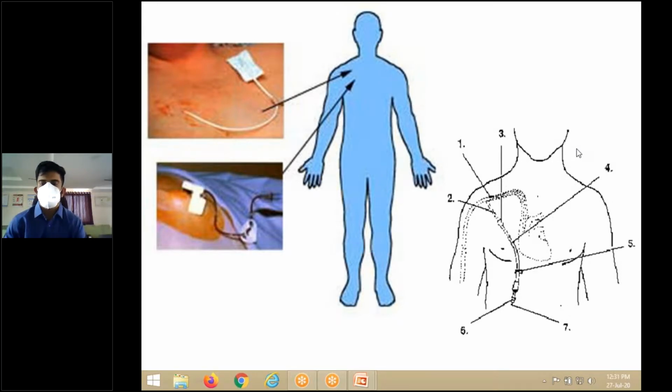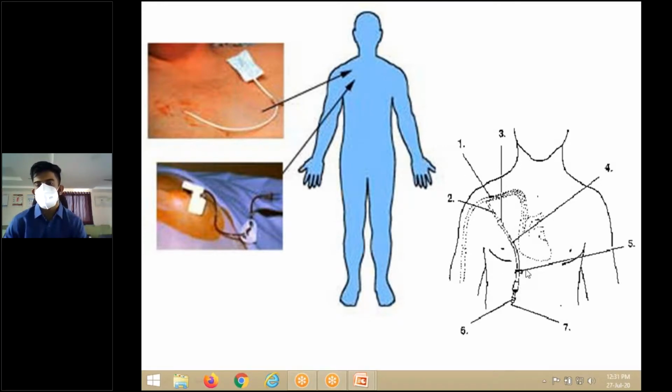It's called Hickman's catheter. As you can see in the picture, it's used to connect the external jugular vein, and the outlet goes through the external jugular vein. This is the subclavian vein, or it can either go through the subclavian vein or go from the external jugular vein into the right atrium, and it comes out through the chest. There's an incision that comes out through the chest. It's passed through this particular lumen and comes out through the chest.